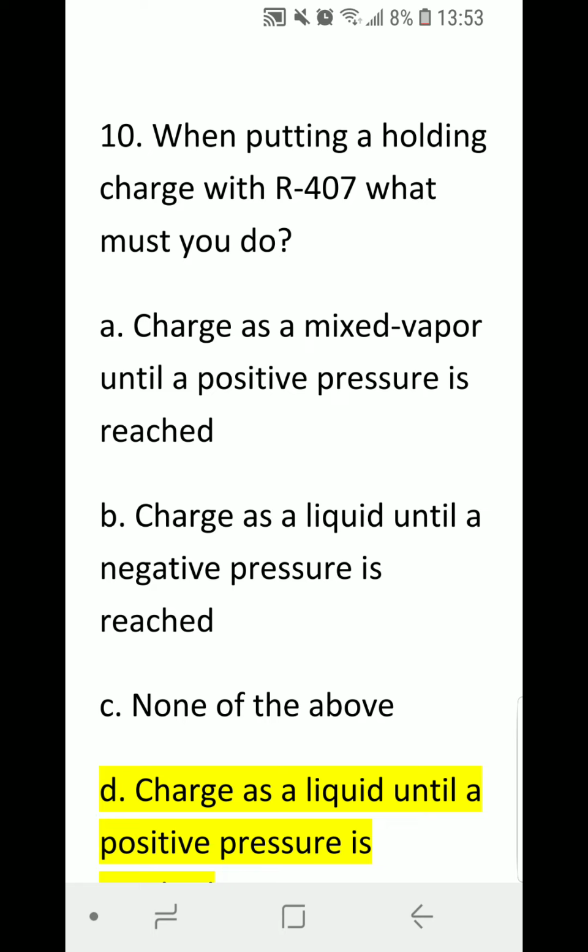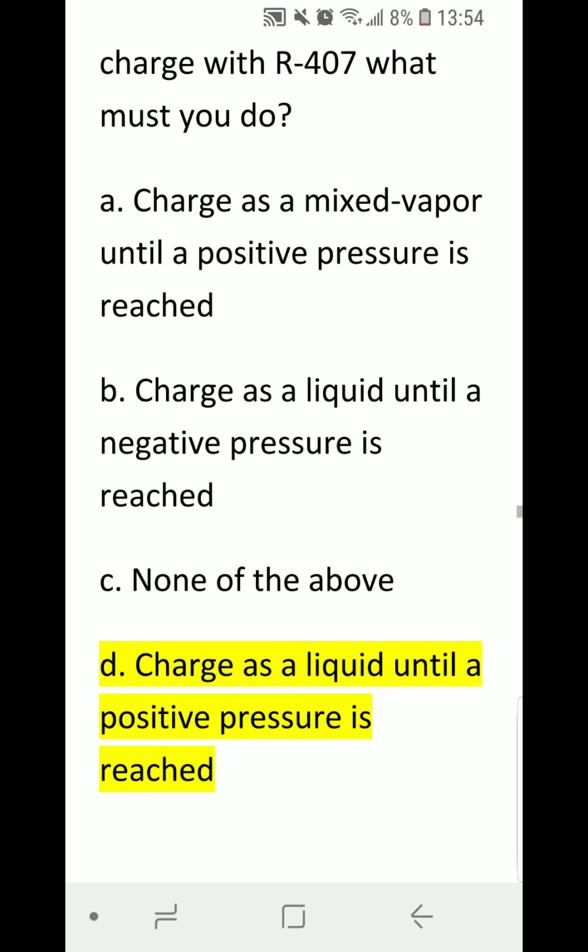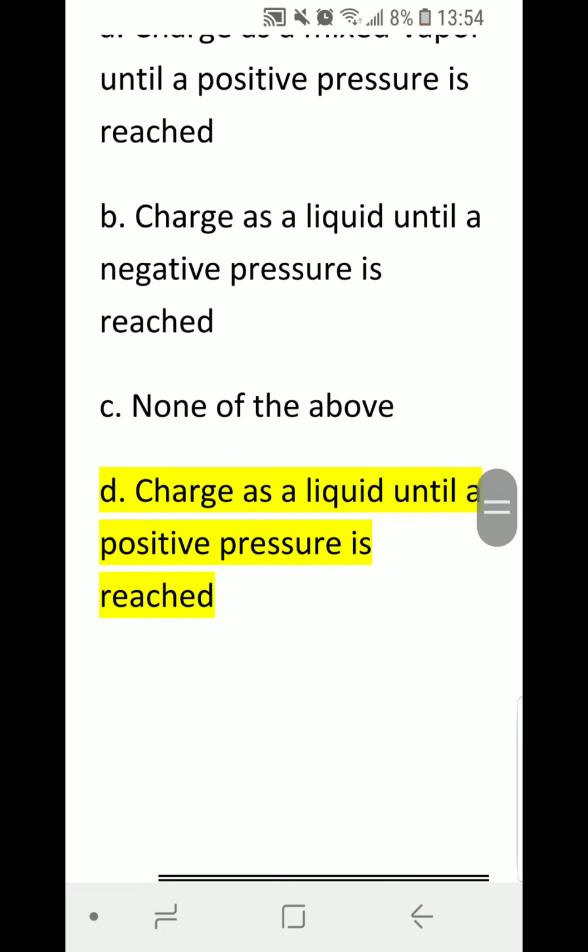B. Charge as a liquid until a negative pressure is reached. C. None of the above. Or D. Charge as a liquid until positive pressure is reached. Correct answer is D. Charge as a liquid until a positive pressure is reached.